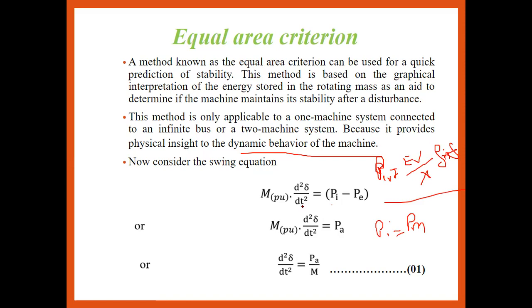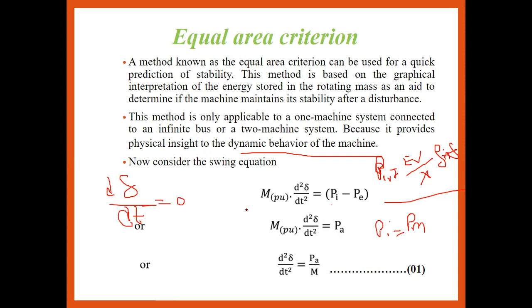From this we get the d squared delta by dt squared term, because for stability purposes in the equal area criteria, we can say that d delta upon dt is always equal to zero from the stability point of view.